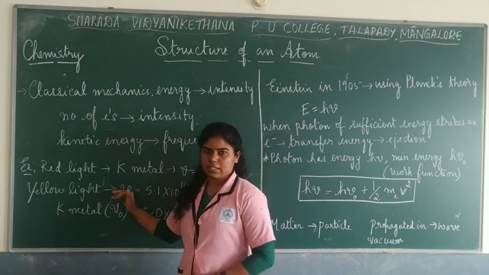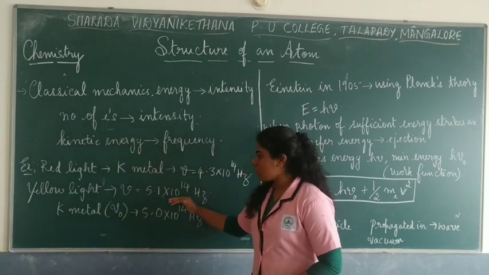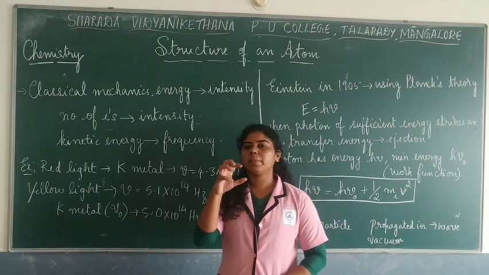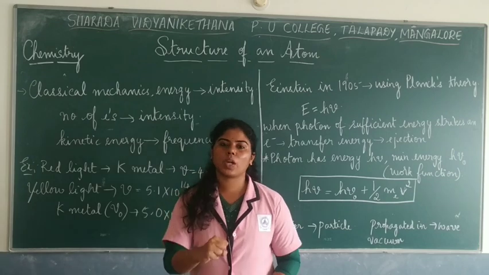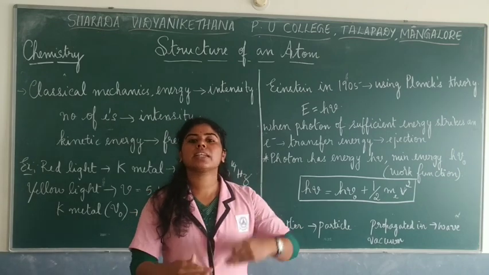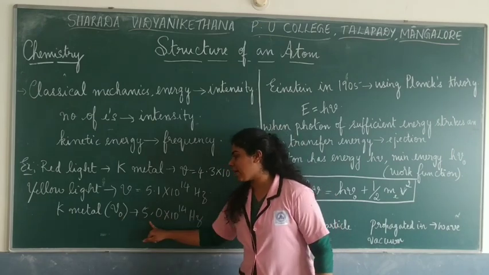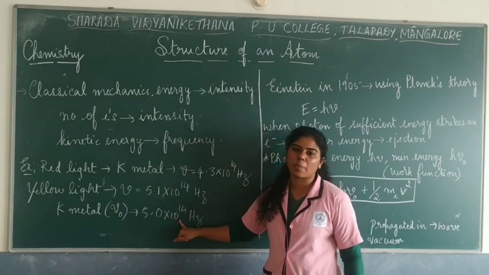Why is this? Because of the threshold frequency, the minimum frequency from which a metal can eject electrons. The minimum frequency of potassium metal was around 5.0 into 10 to the power 14 Hertz.